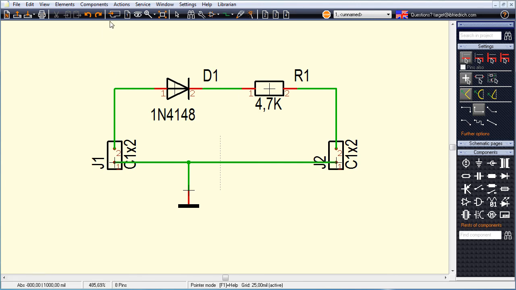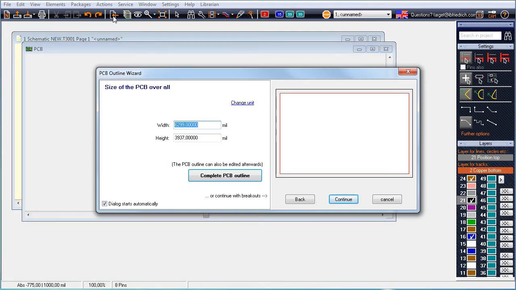We now turn to the layout view. We get asked to determine a board outline. For our little project, 50 mm width and 30 mm height is OK.